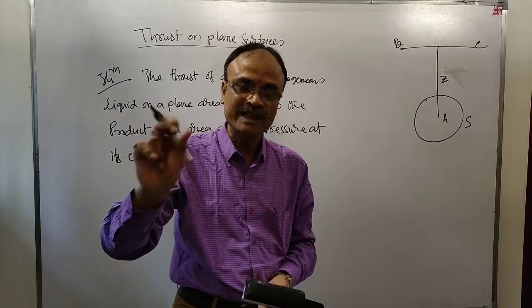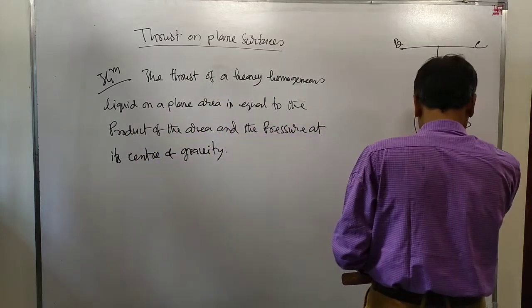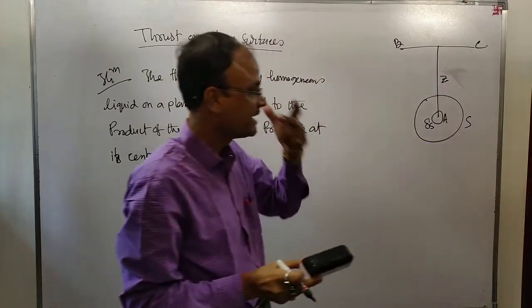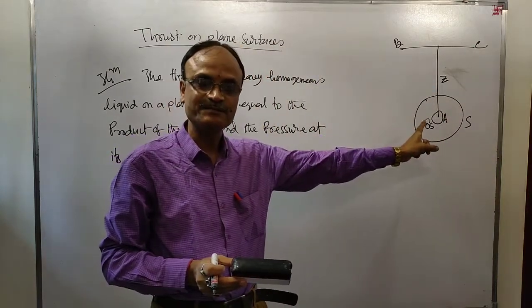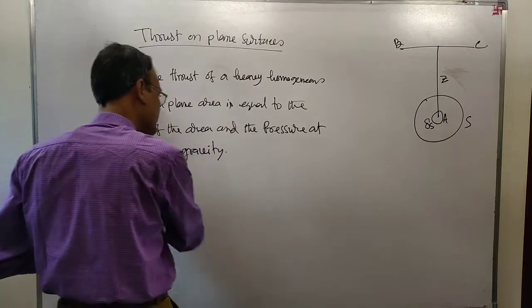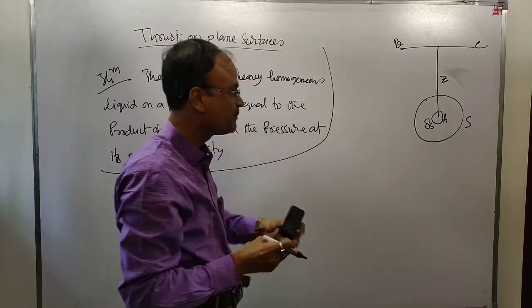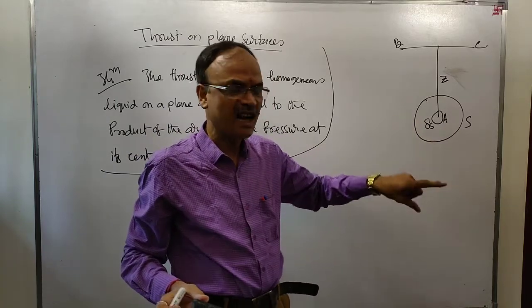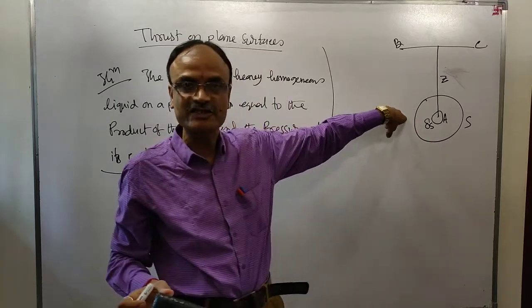Consider an elementary area, delta S at A. Then, what will be the thrust on this area S?